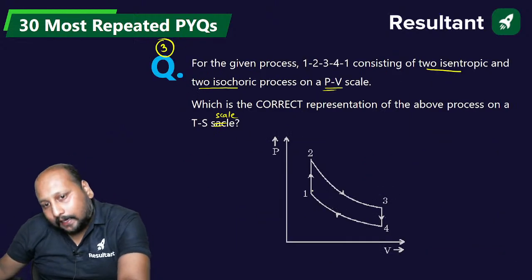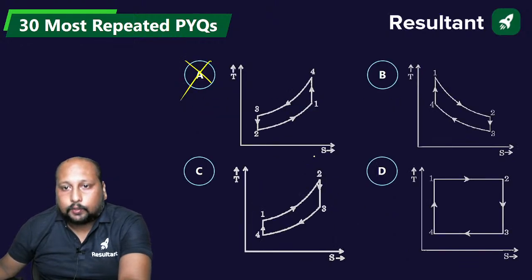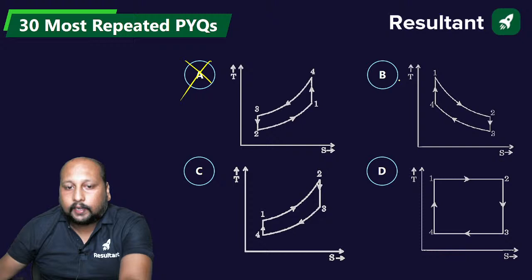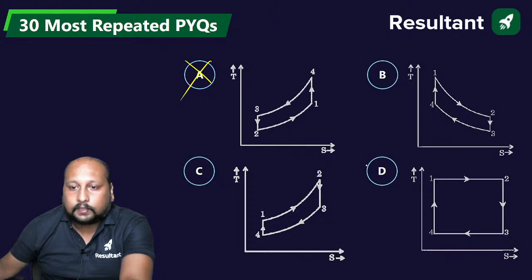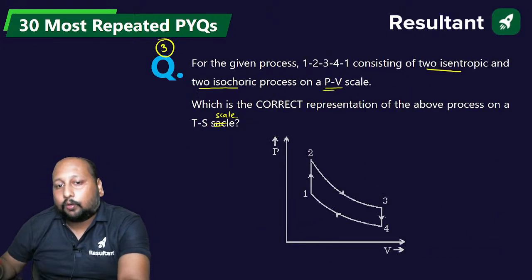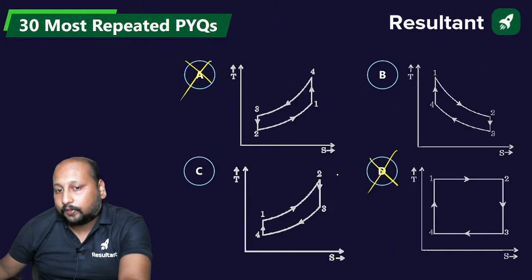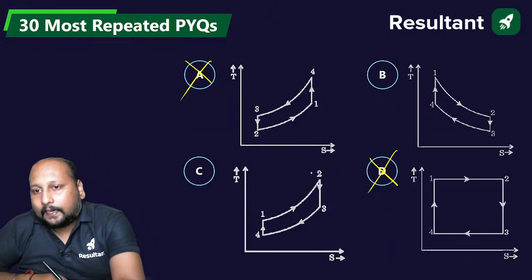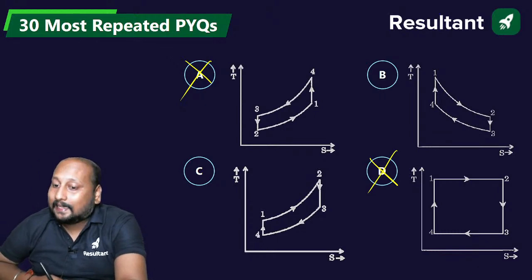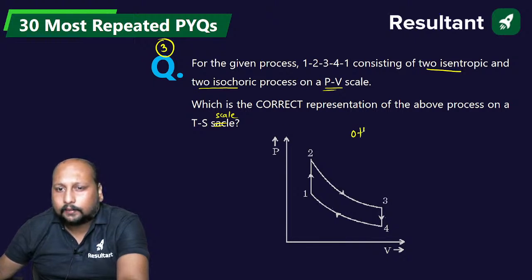Now, if you try to see A, 1, 2 is an isochoric process, right? And this is a TS curve. 1, 2 should be isochoric, so this is not possible. So between B and C, what is the correct answer? Now you know that as the pressure is increasing, definitely the temperature is going to rise. So at 2 the temperature will be higher as compared to that of 3. Fine. Quickly, A, B, C, or D. And definitely this is not it. This is a simple example of an Otto cycle.